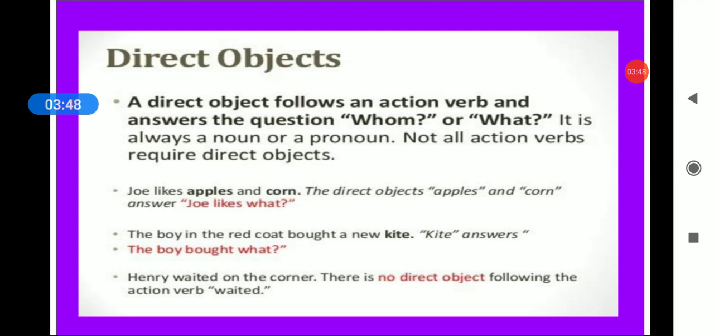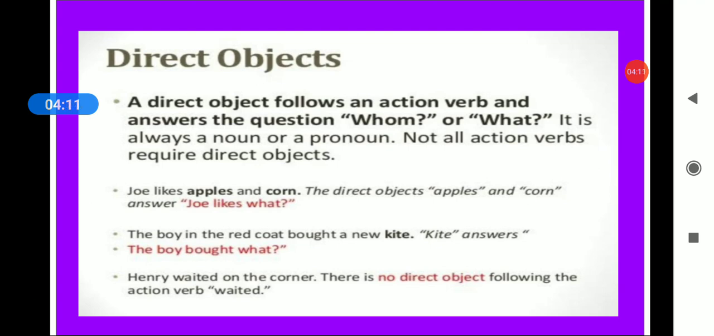Similarly, the second example: The boy in the red coat bought a new kite. Now let's find the verb. The boy in the red coat bought what? He bought a kite. So kite is your direct object.